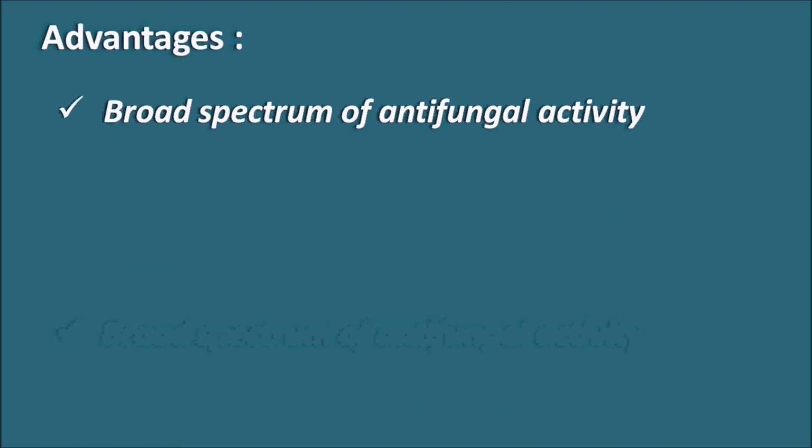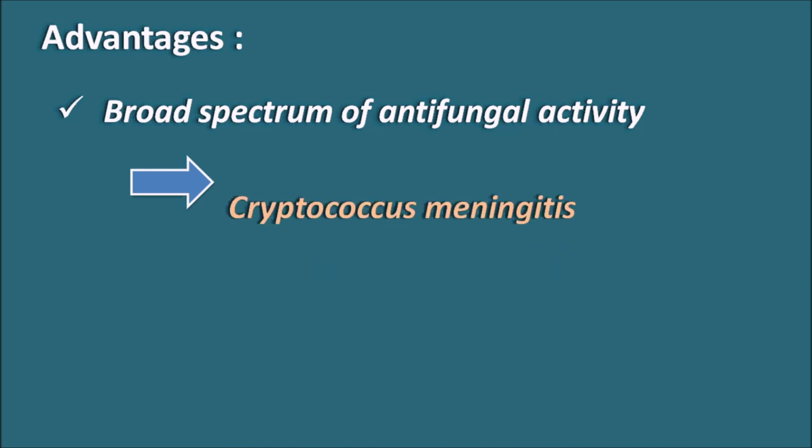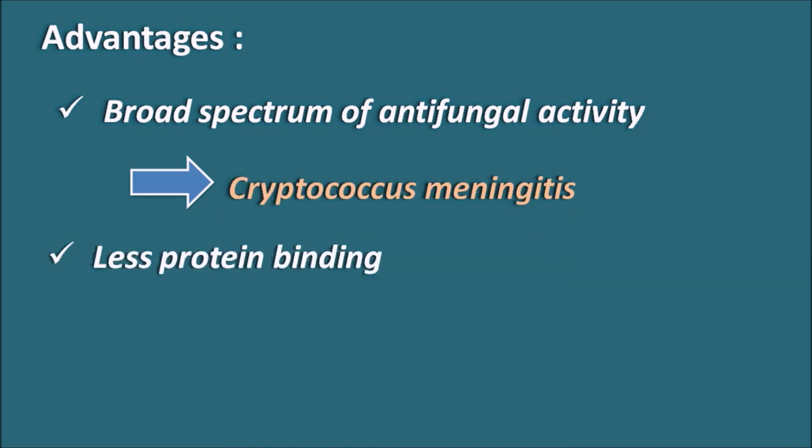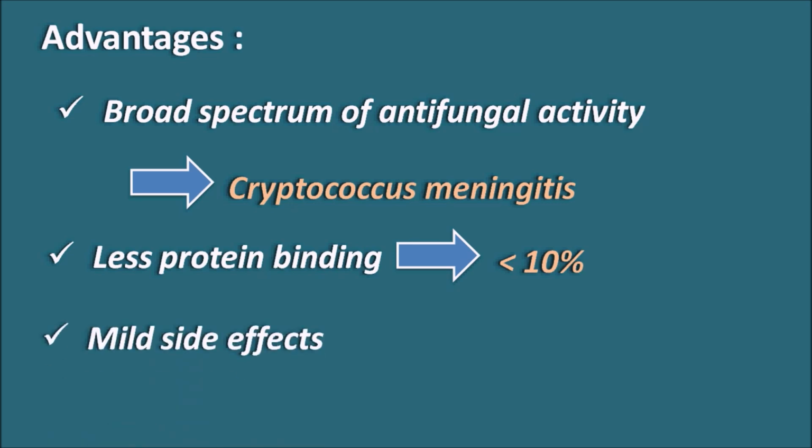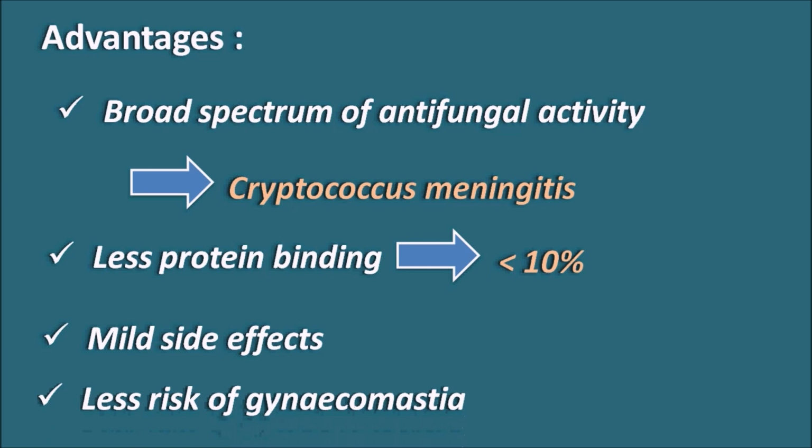Similarly, this drug is having the broad spectrum of antifungal activity. Already we have seen that this drug is effective against the Cryptococcus meningitis infection. And fluconazole shows less protein binding. It is having less than 10% protein binding, so that the protein binding interactions will be less. And compared with the other azole antifungals, this drug is having mild side effects. And this is also having less effect on the steroidal receptors. This drug shows less risk of gynecomastia and other menstrual disorders. So all these are the advantages of the fluconazole.